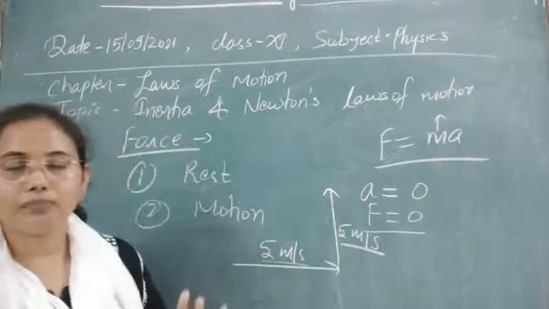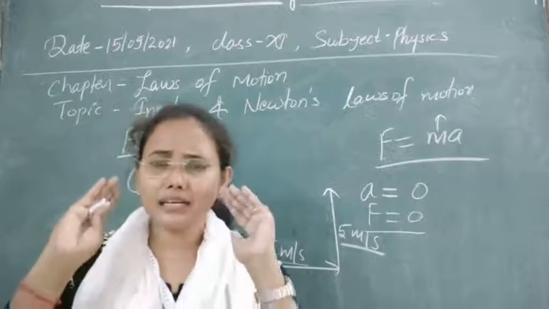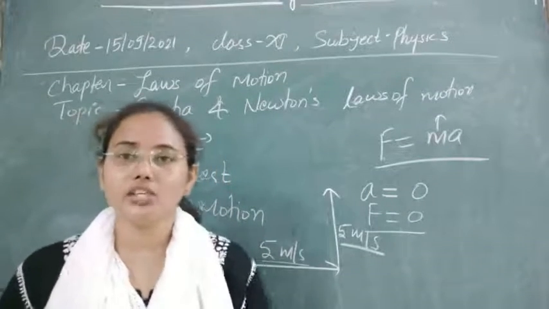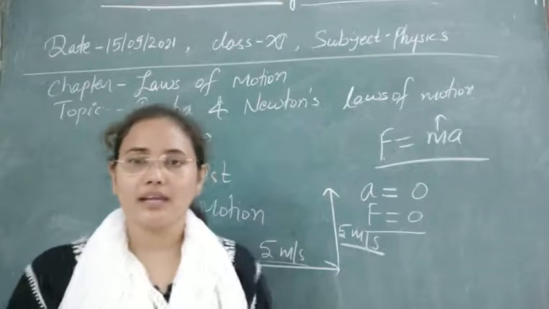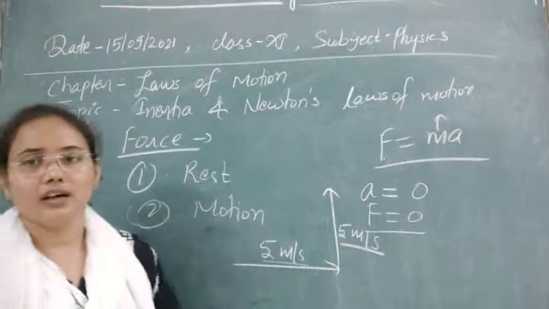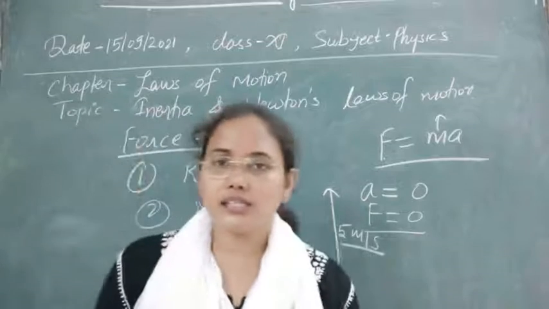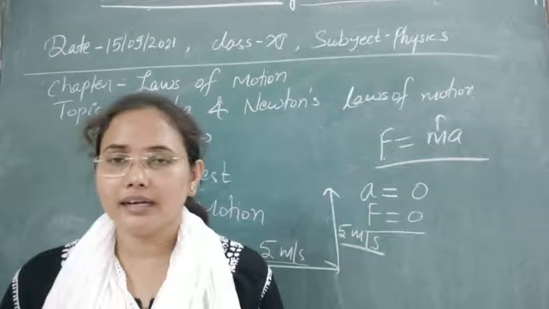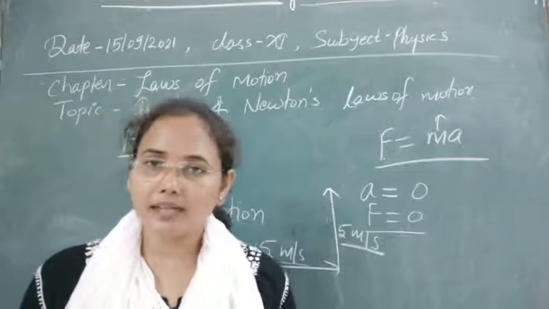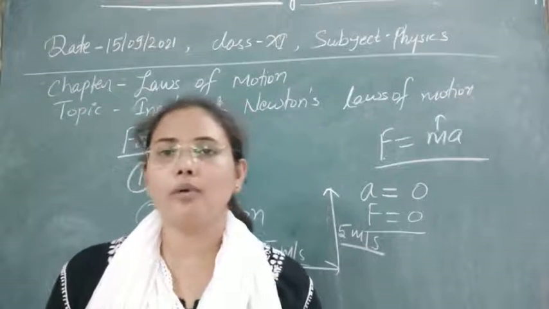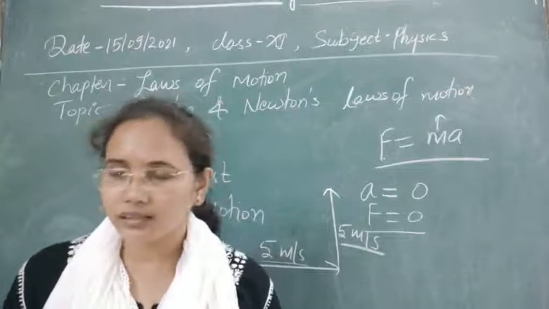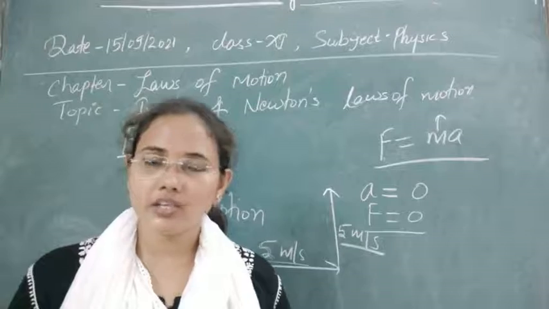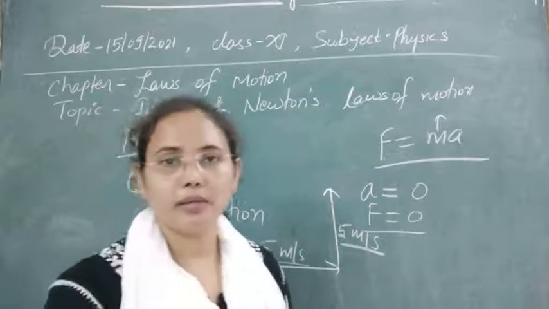So the property through which the body opposes any kind of change in its direction is known as its inertia of direction. So these are the three types of inertia we have: for motion, for rest and for direction. Basically, inertia is the property through which any body opposes a change in its equilibrium condition or stable condition in which it is supposed to be.